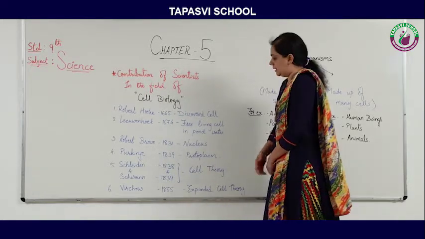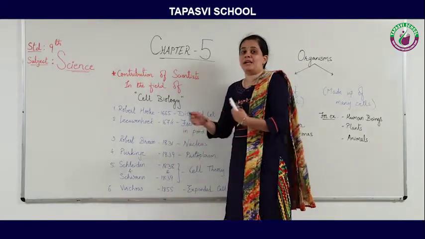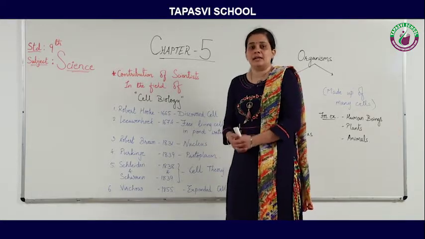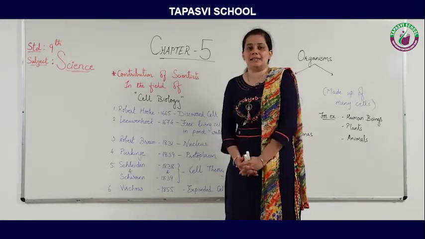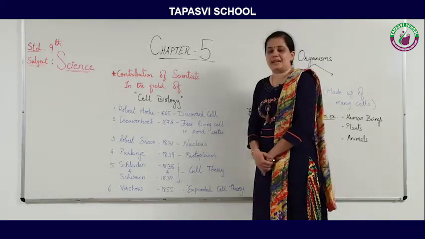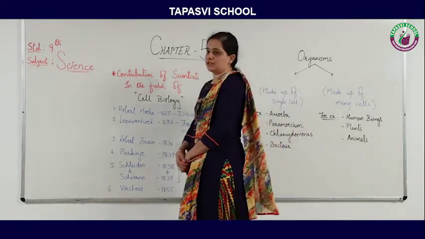After that, in 1855, Virchow expanded this cell theory, meaning he explained in detail what the cell theory means. So these are the contributions of scientists in the field of cell biology.